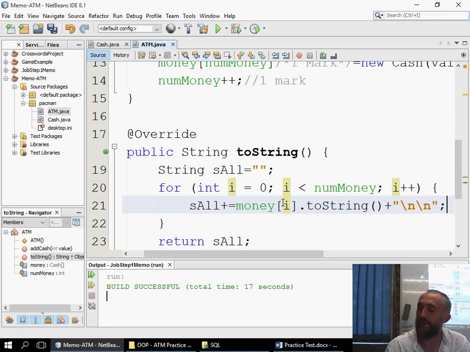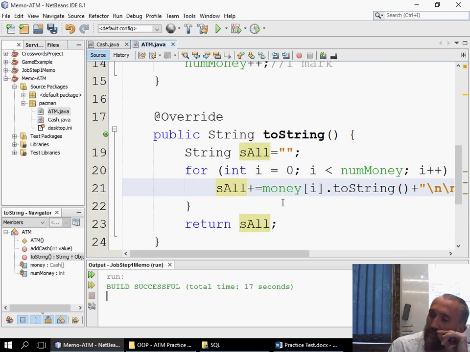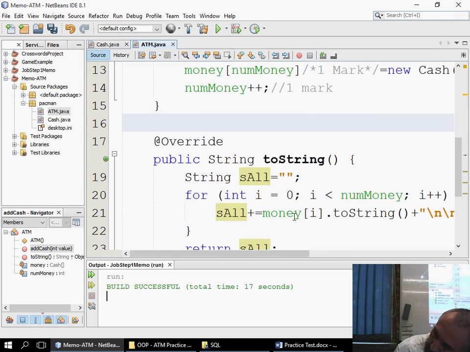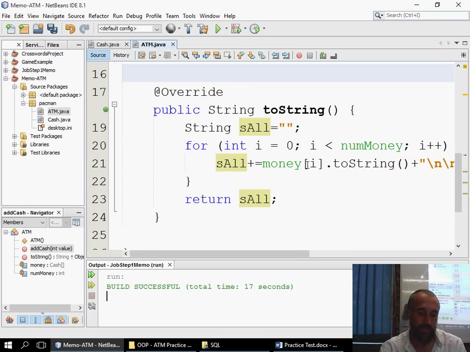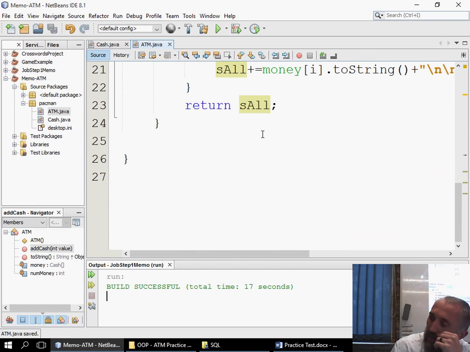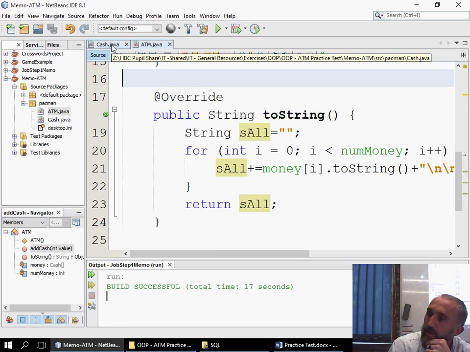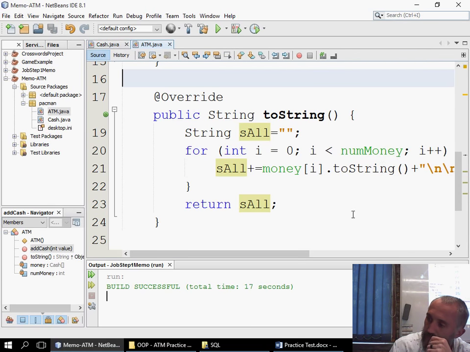So if I go a semicolon there, you'll see that it will put an enter after each one. It will have a new line after each individual toString. So backslash n, so it'll be a new line separating each one. So it loops through, goes to new lines.